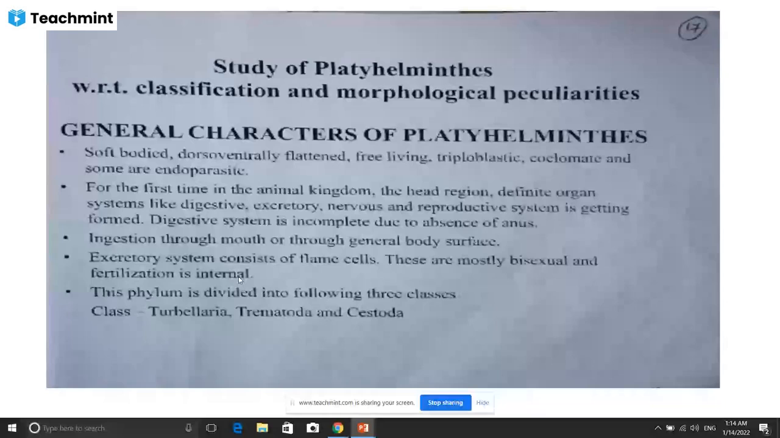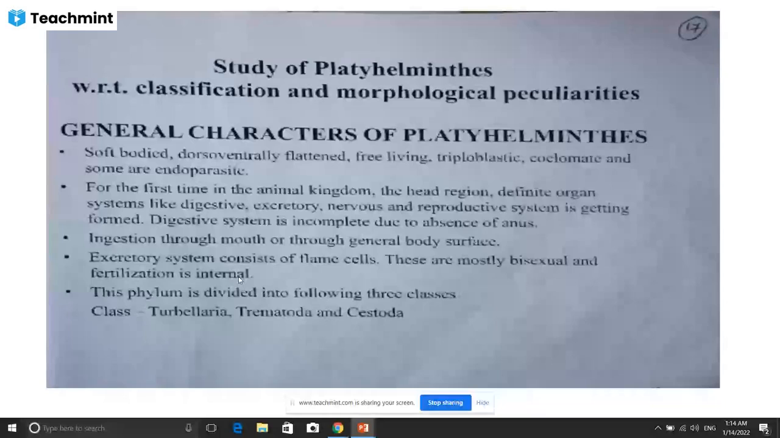Fertilization internal means the fertilization takes place inside the body of the animal. That is called internal fertilization because some animals show external fertilization. That means these animals lay eggs in the water, because fertilization always requires aquatic media. If aquatic media is not available, then fertilization is not possible, or these animals do not lay eggs. So fertilization always requires aquatic media if it is external fertilization, water medium.